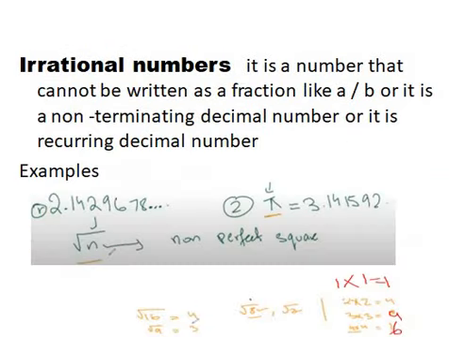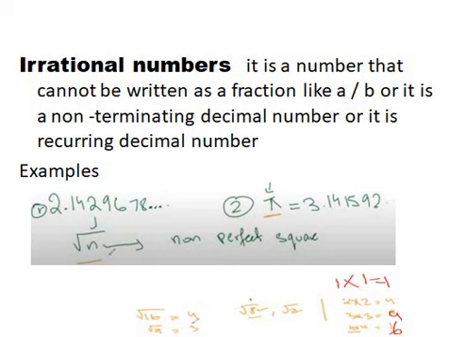Alright, now we have the final thing for today, irrational numbers. So it is a number that cannot be written as a fraction a by b. It is the opposite of a rational number. In case of rational numbers we have fractions, and here we do not have fractions, right? We have non-terminating decimals here, and in rational numbers we have terminating decimals. And the last thing is we have non-recurring decimal numbers, and in rational numbers we have recurring decimal numbers. Okay, so let's talk about examples.